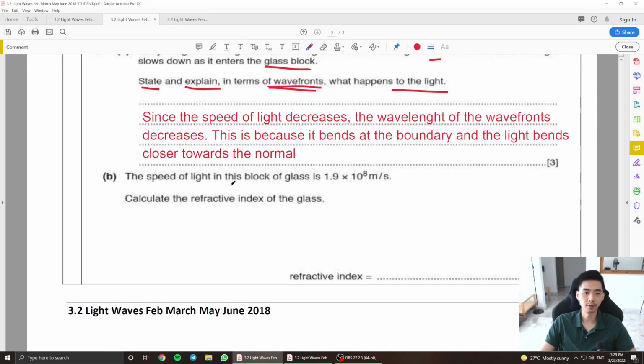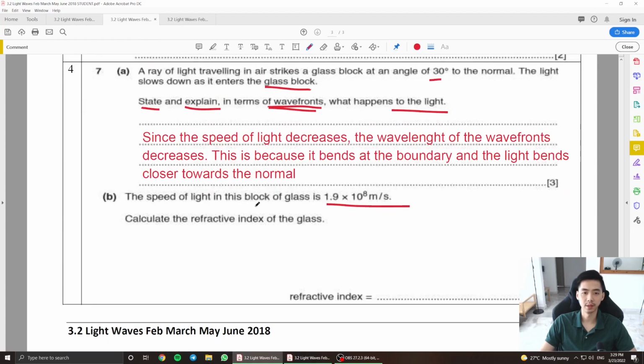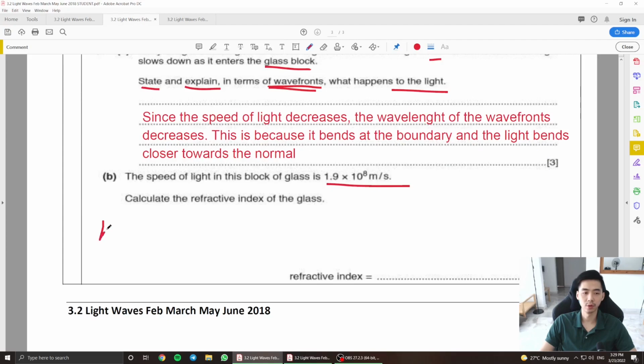And finally, the speed of light in the glass block is 1.9 times 10 to the power of 8. Calculate the refractive index here. I think straight away you can use the N equals C over V formula, right? Which is essentially 3 times 10 to the power of 8 divided by 1.9 times 10 to the power of 8. Press that into your calculator: 3 divided by 1.9. You're going to get 1.58 as your refractive index. Okay?